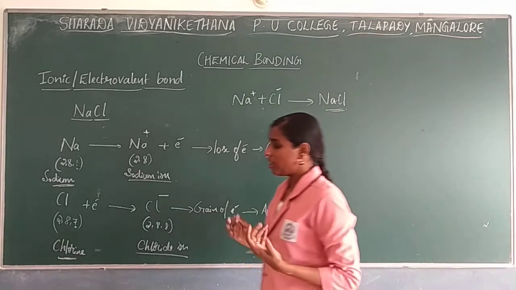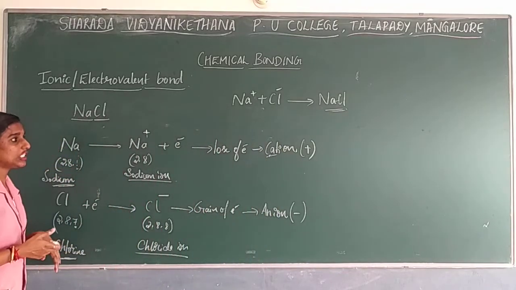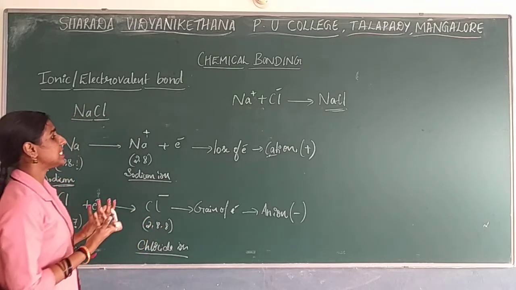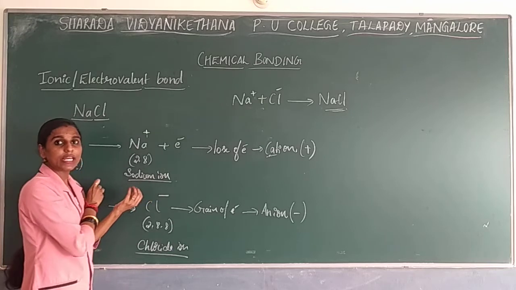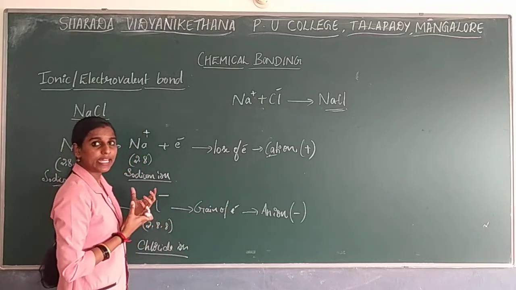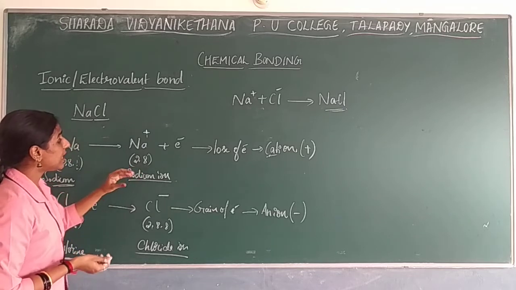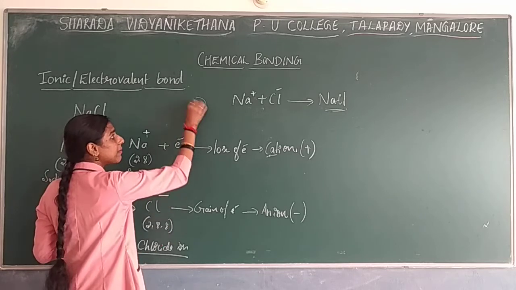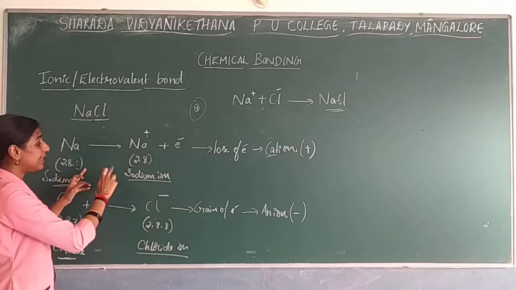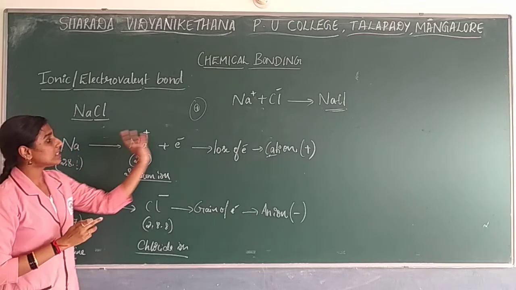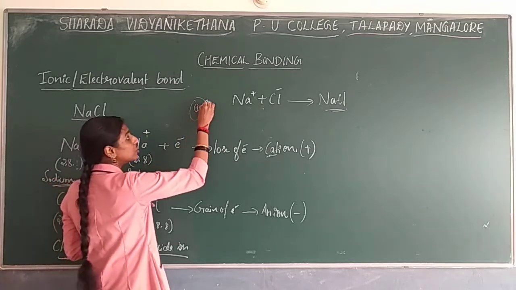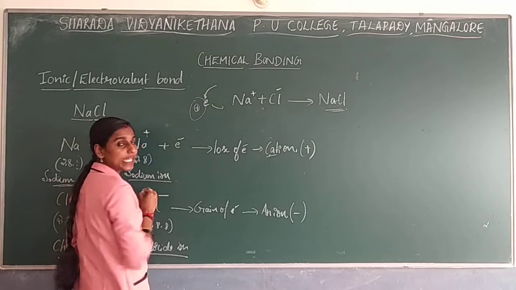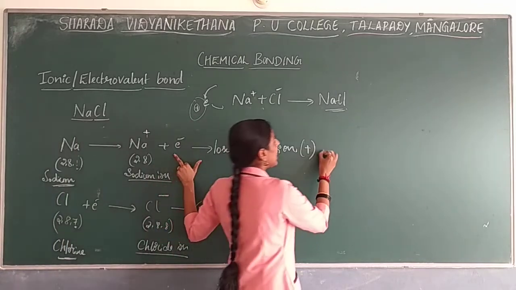In your previous chapter, periodic classification, we learned about enthalpies, right? Energy is required. Why is energy required? To add an electron you need energy, or to remove an electron you also need energy. So what will happen if a neutral atom, which is not stable and is unstable in nature, loses an electron to become stable? To remove that electron from the outermost shell, you need energy. So that energy will be considered as